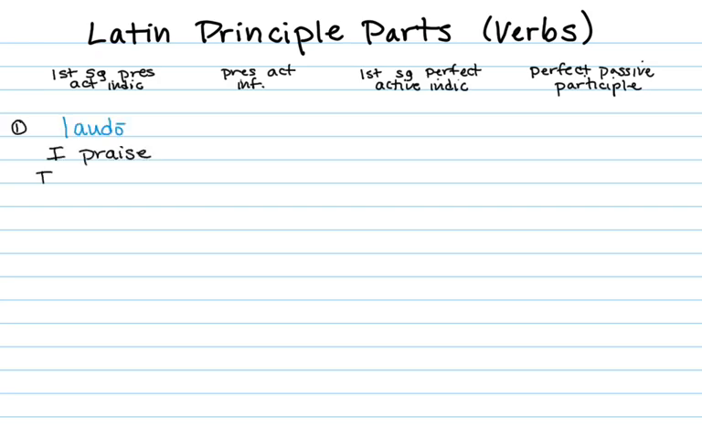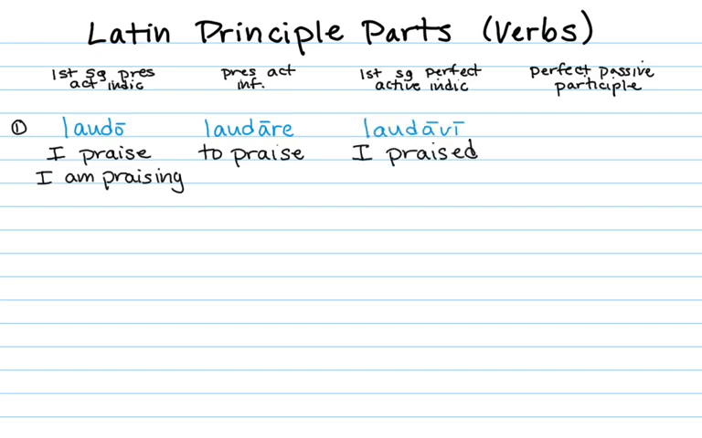So, for example, laudo, I praise or I am praising. That's a simple present and a present progressive. Laudare, to praise, infinitive. Laudavi, I praised, the perfect. And then the perfect passive participle, laudatum. Here we give you the neuter. The full entry would be laudatus, a, um, masculine, feminine, neuter. It means having been praised.